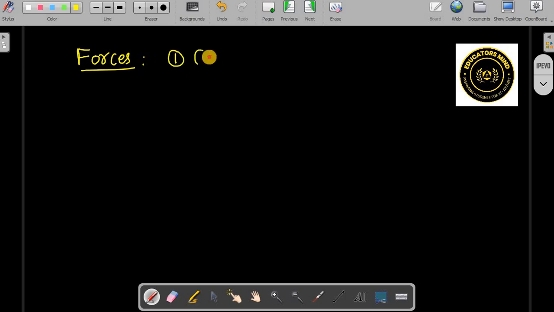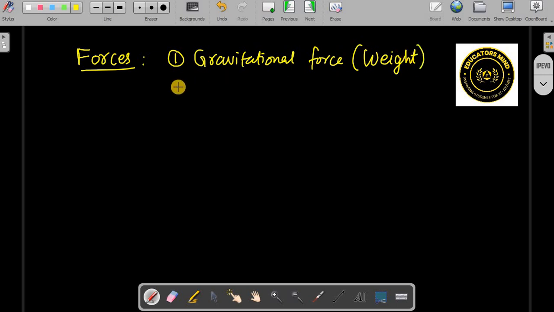First force is gravitational force, which is also called weight. Second will be tension force. Third, normal contact force.